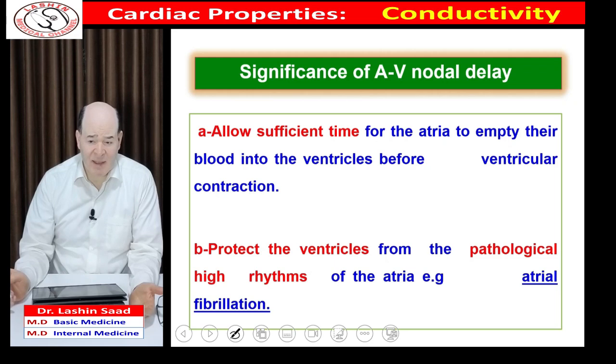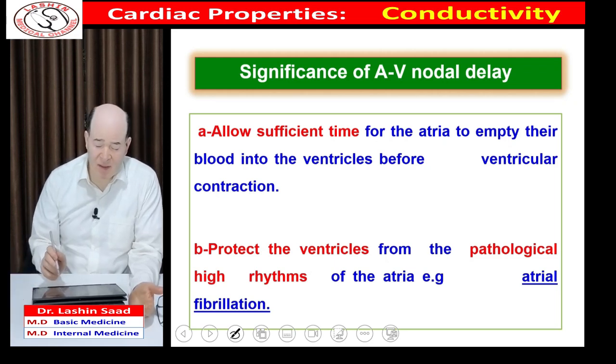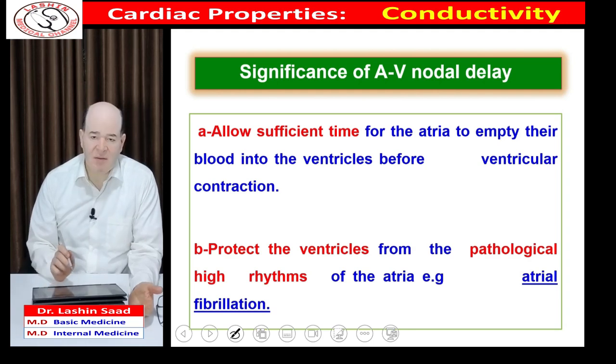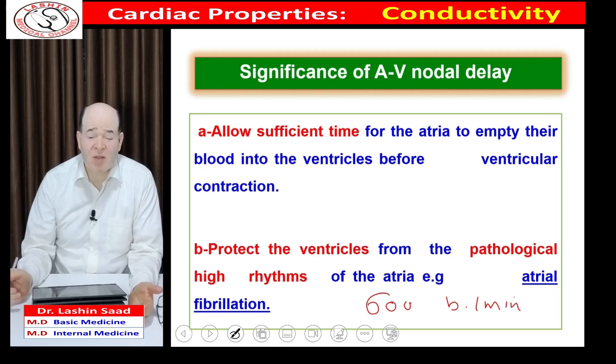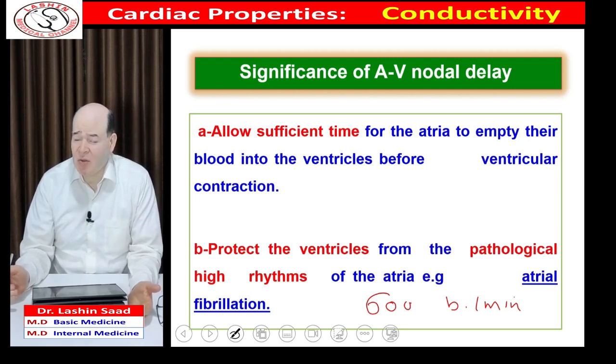Second is a clinical significance. We have a famous clinical condition that is called the atrial fibrillation. In this condition, the atria abnormally beat at about 600 beats per minute. This logically causes loss of the pumping function of the atria.